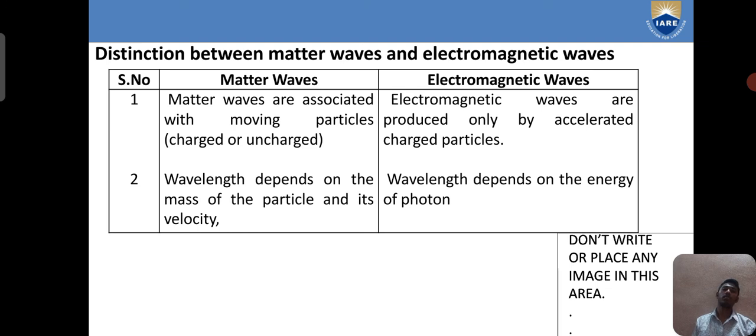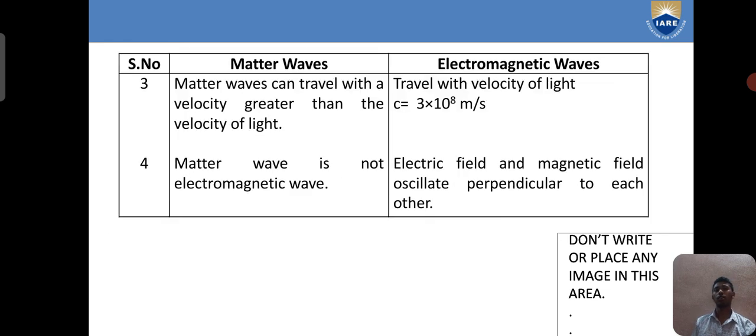Differences between matter waves and electromagnetic waves. Matter waves are associated with moving particles, charged or uncharged. Electromagnetic waves are produced only by accelerated charged particles. For matter waves, wavelength depends on the mass of the particle and the velocity. For electromagnetic waves, wavelength depends on the energy of the photon. Matter waves can travel with a velocity greater than the velocity of light, while electromagnetic waves travel with the velocity of light. Matter wave is not an electromagnetic wave.